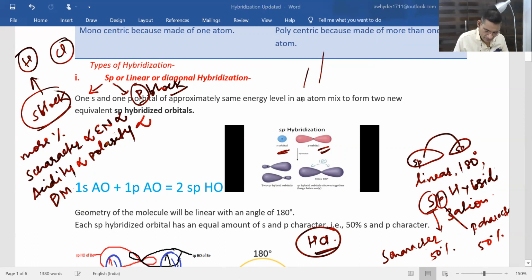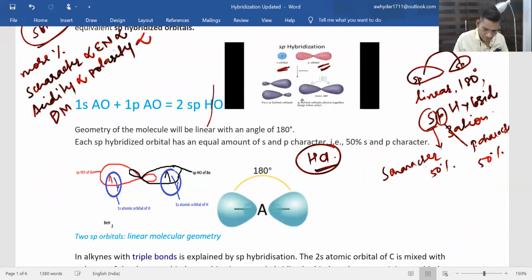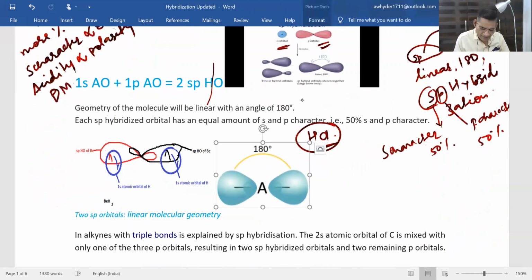Now see, our second example will be BeH2, showing sp hybridization. As I already told you, this all is 180 degrees.